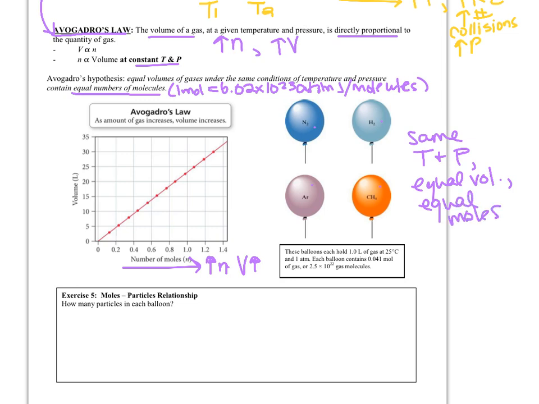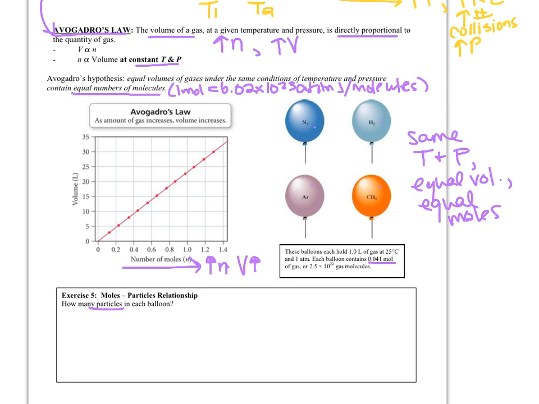It says below, these balloons each hold 1 liter of gas at 25 degrees Celsius and 1 atm. So each balloon has 0.041 moles of gas, or 2.5 times 10 to the 22nd gas molecules. It's really easy to figure that out.